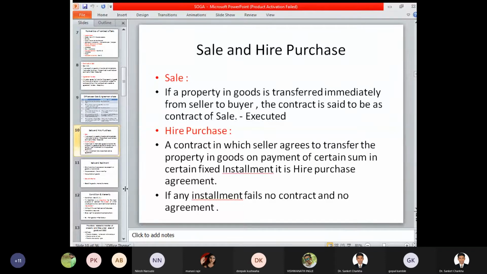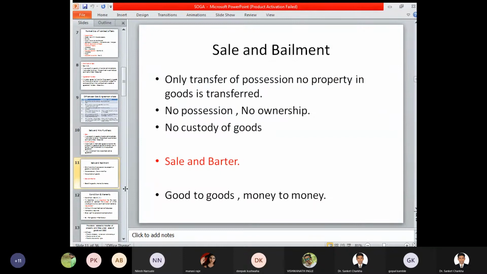So if you are making a payment in terms of installments, then only when the final installment has been paid does the contract of sale come into existence. Otherwise, until and unless the final amount of a particular hire purchase agreement has been paid, your contract cannot be executed. If an installment fails, so if 10 installments have been decided and you do not pay the entire amount in 10 installments, then your contract stands cancelled and you have a certain option of repudiation of contract.